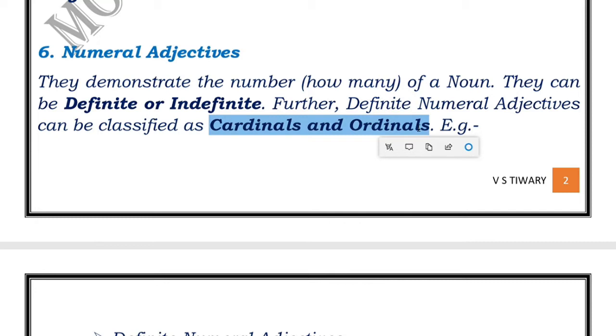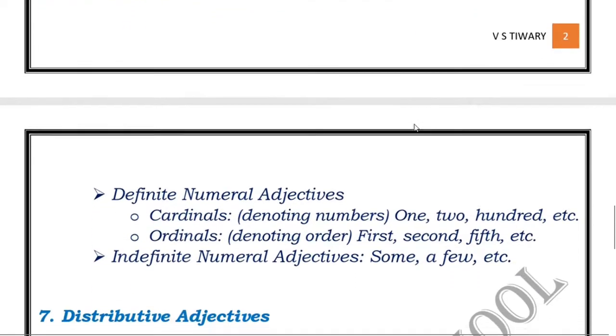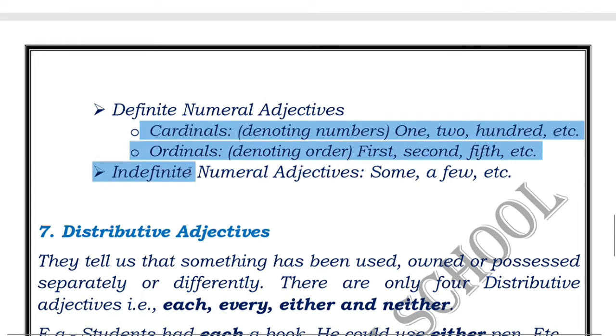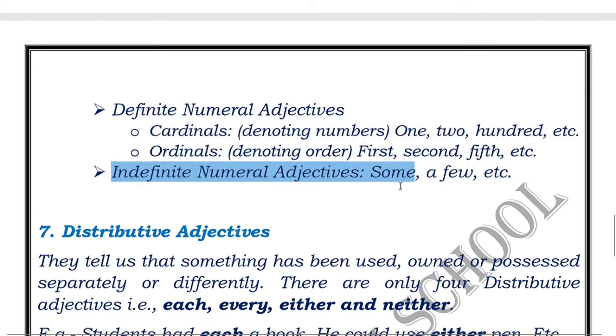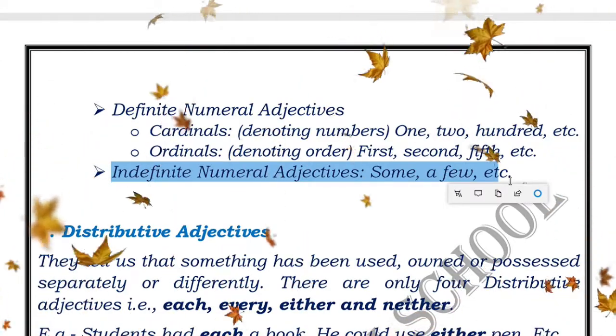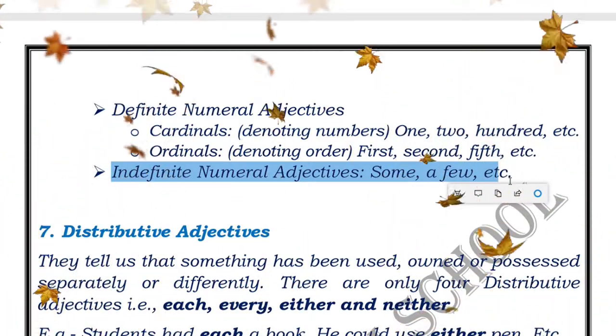In the examples I have just mentioned, definite numeral adjectives can be classified further in two parts, ordinals and cardinals: cardinals denoting numbers and ordinals denoting orders. Indefinite numeral adjectives can be some, a few, in which the amount is unknown, not fixed.